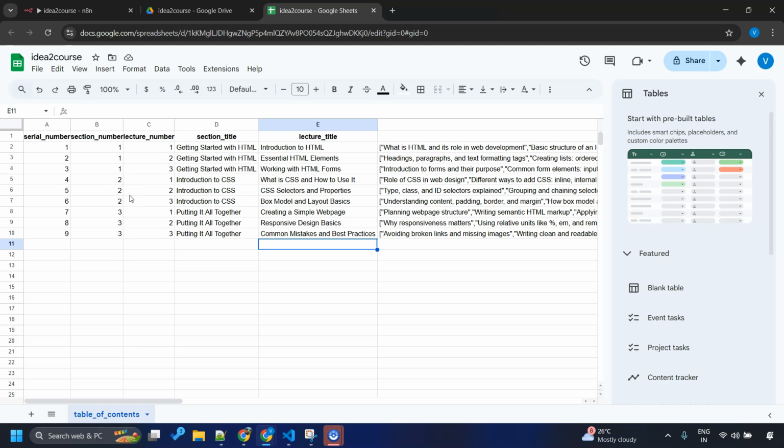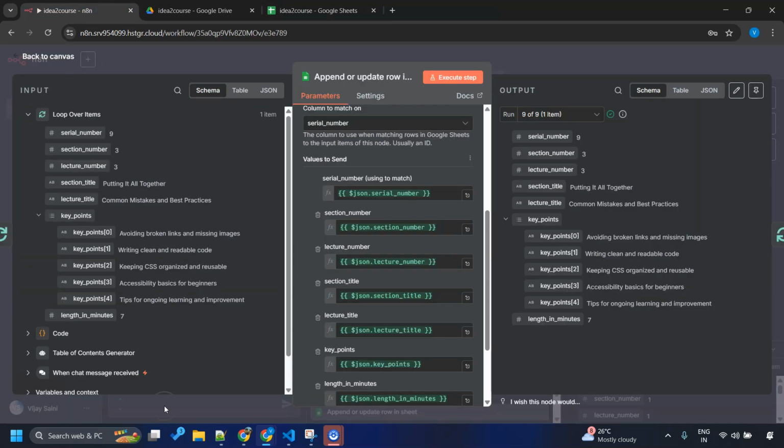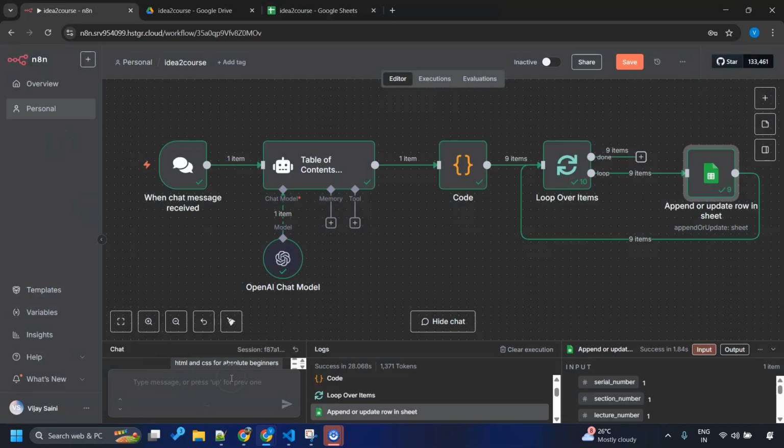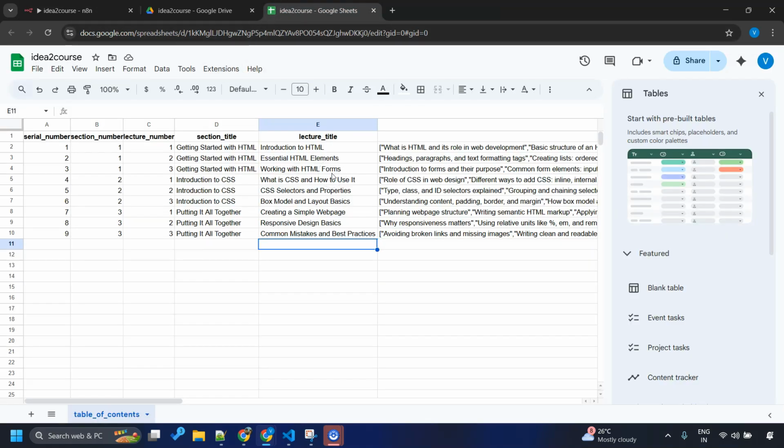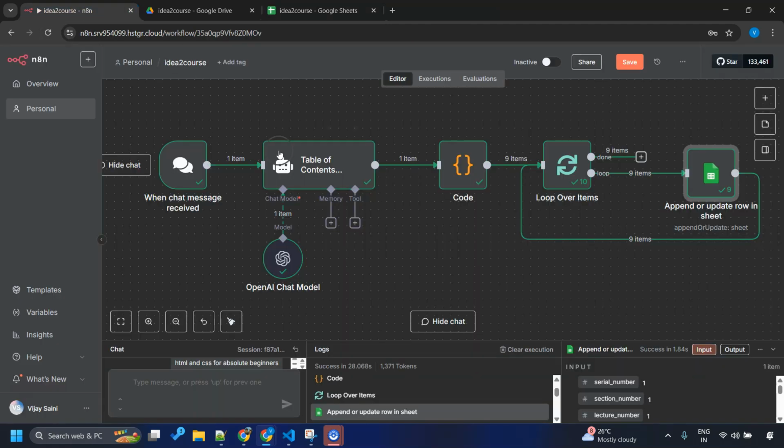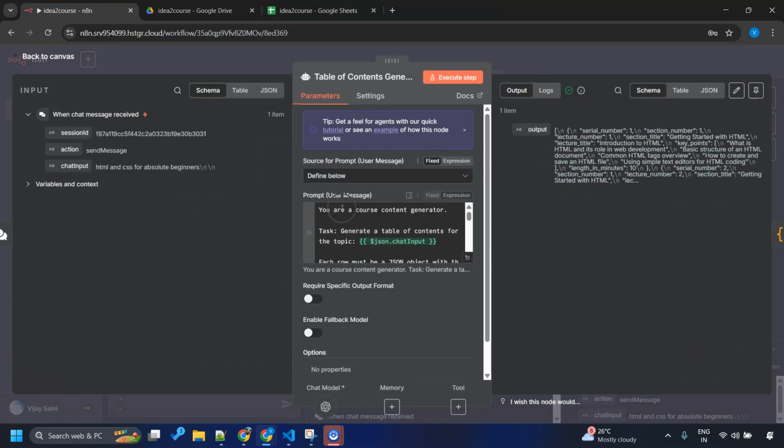This is table of contents generated for us by our AI agent based on our requirement, which was HTML and CSS for absolute beginners. So please feel free to look at this quality of table of contents created by AI agent for us. If you feel it's not good at all, you might want to play around with this prompt that we have given over here.